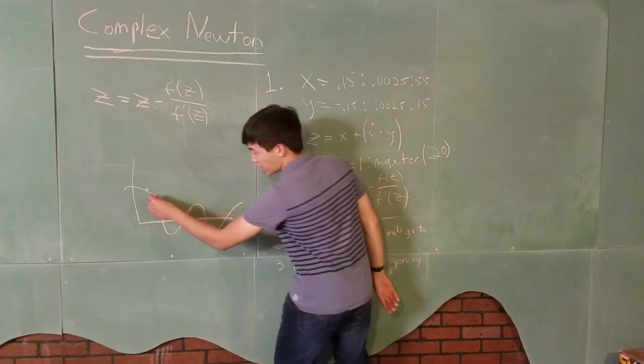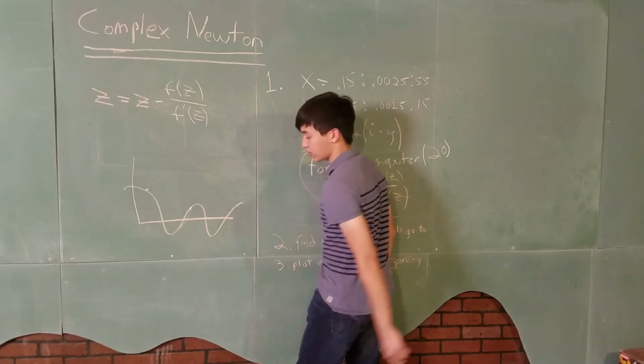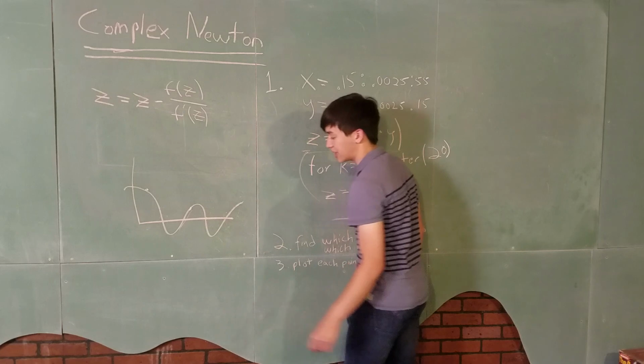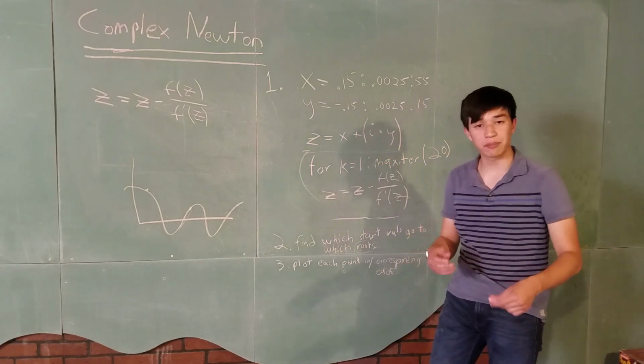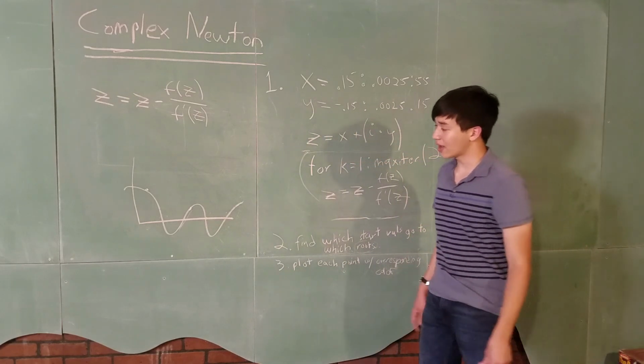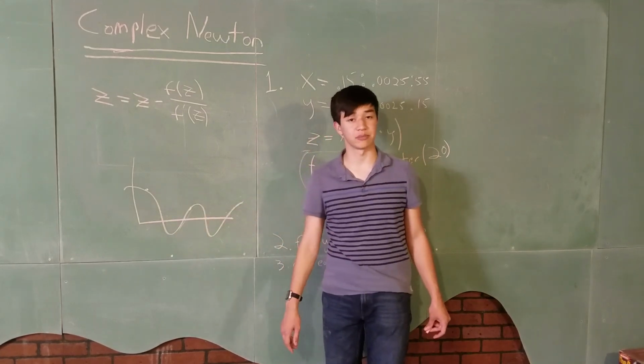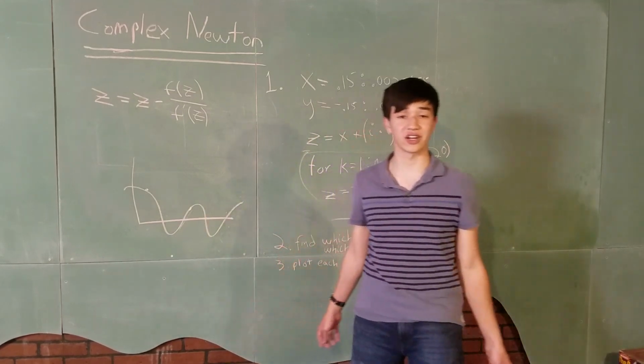So if you imagine, if I start here, I might end up getting this root. Or if I start here, I might end up getting this root. Or if I start here, I might end up getting this root. And so that's the basics of this week's project. We want to figure out, based on where we start on our function, which root we're going to end up getting. And we're going to use a function that includes i.